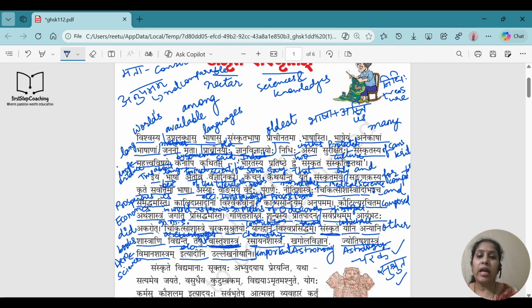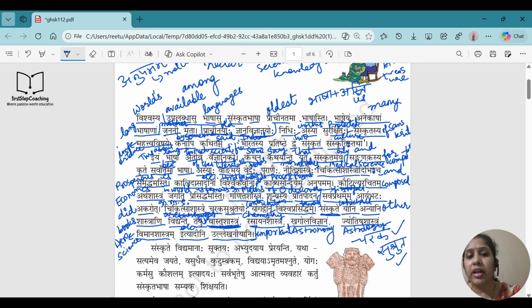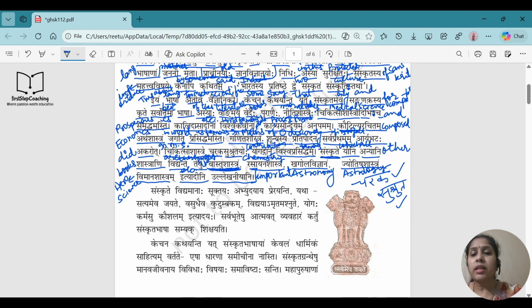Now, in maths, we discovered zero with the help of Aryabhatta, right? In medical science, Charak and Sushrut, their contribution is world famous. In Sanskrit, among the other scriptures available, Vastu Shastra, chemistry, astronomy, astrology, and aeroscience are very important. Okay, so in this paragraph, we have discussed all the scriptures we have in Sanskrit. Fine. Let's see in the next paragraph what it says about Sanskrit.